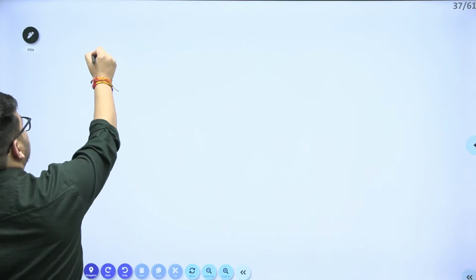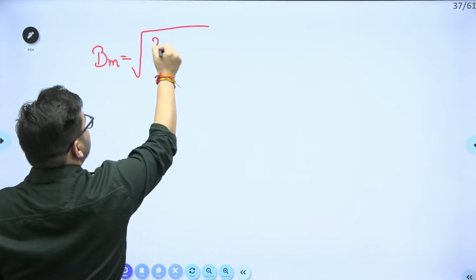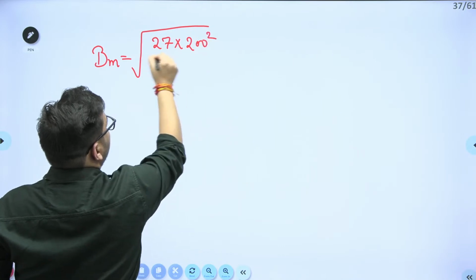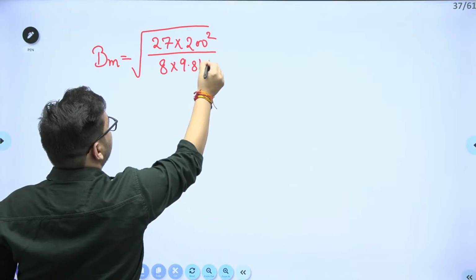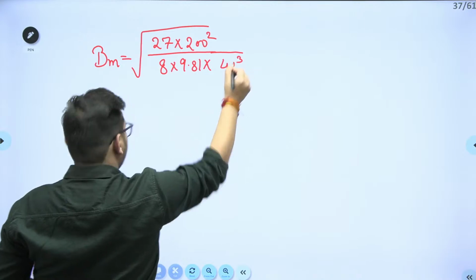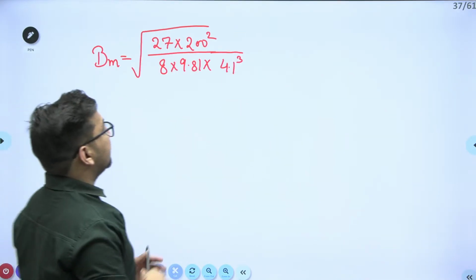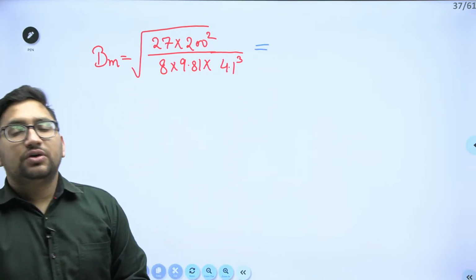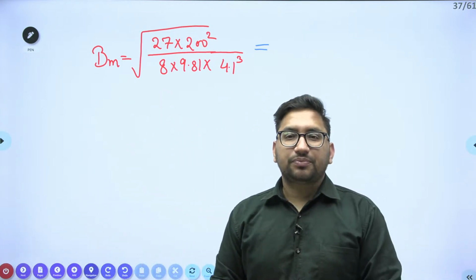So I can calculate this BM is nothing but under root of 27 into Q value, 200, its square, upon 8 into G, that is 9.81, into E value we have calculated as 4.1 cube. Just give me the value of this particular width. So this is the value of width which you can provide, and this is the minimum width which you can provide. Clear this thing?